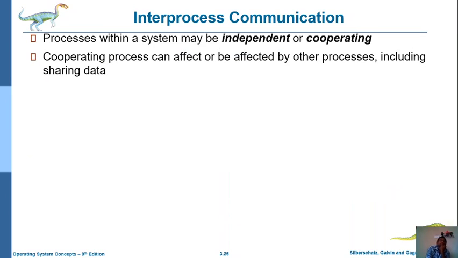While performing inter-process communication, the system may be independent or cooperating. The system can work in either one of these two modes: independent mode or cooperating mode. A cooperating process can affect or be affected by other processes, including sharing data.